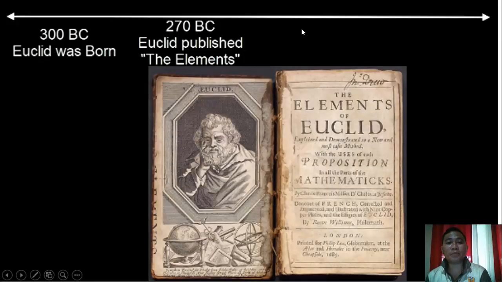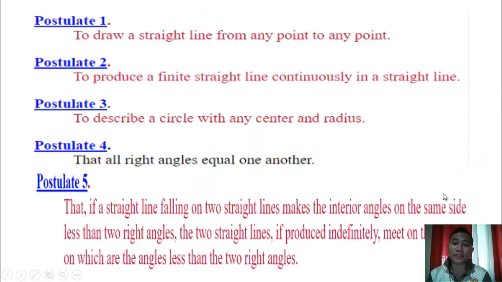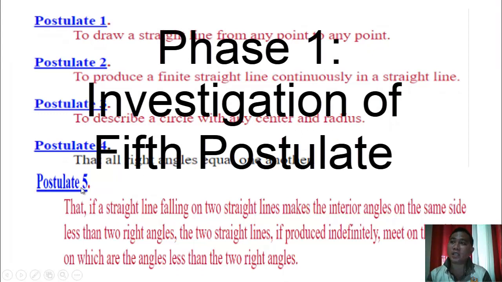It was 300 BC, a 30-year-old Euclid published his compilation of books called Elements. This contains 13 books, where book 1 contains 23 definitions, 5 postulates, with 5 common notions and 48 propositions. Liberation of geometry starts with the curiosity of whether the fifth postulate is a theorem or not. So we call this phase 1 the investigation phase of the fifth postulate.